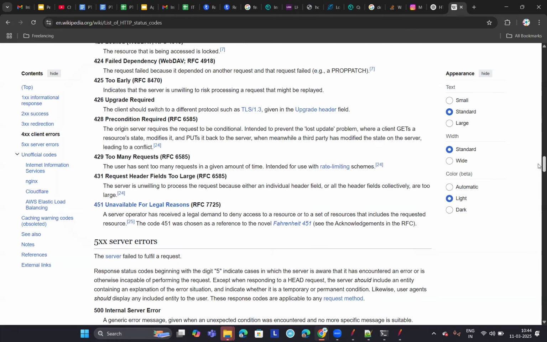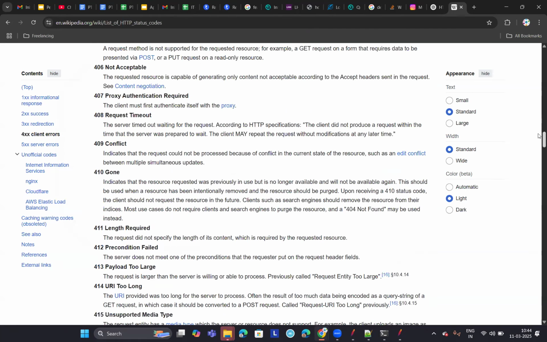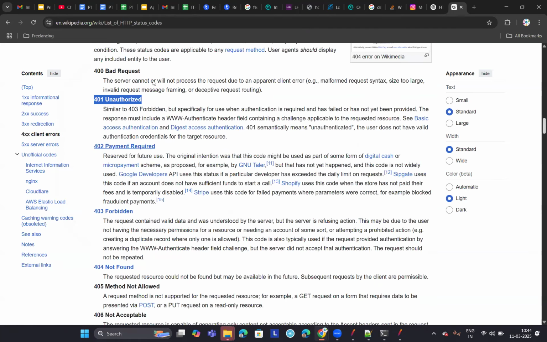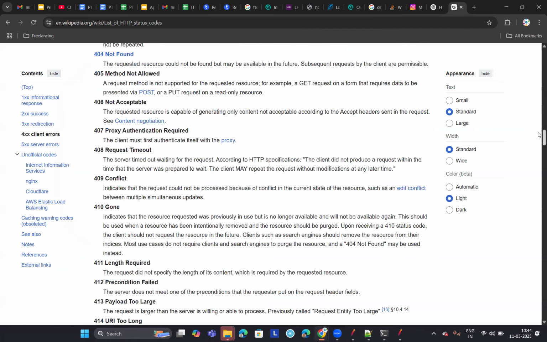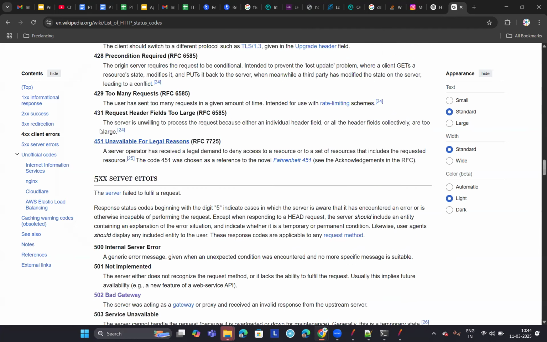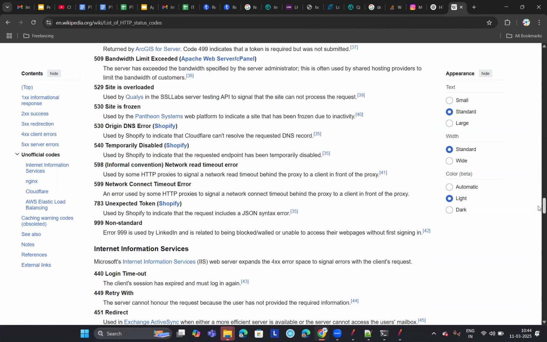You have more response codes under the 4xx category. Yes or no? Under 4xx, you have from 400 to almost 450, approximately 30 plus response codes. And under 5xx also, you have different response codes, right? There are again a lot of 5xx response codes, right?